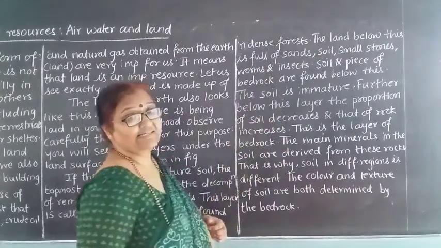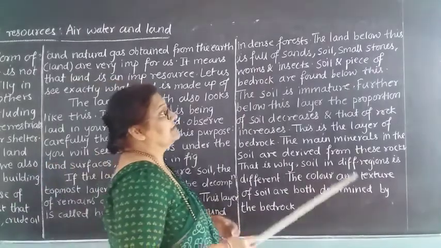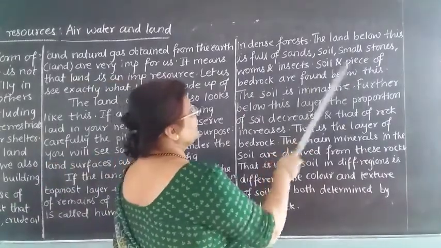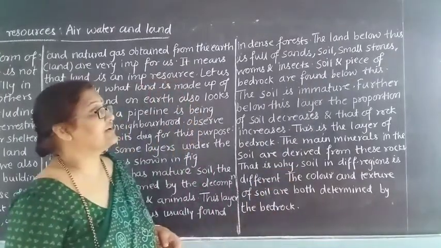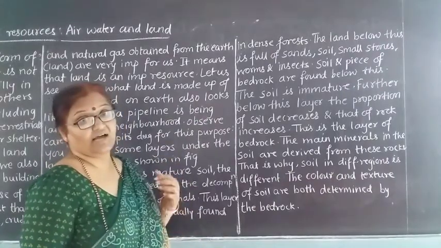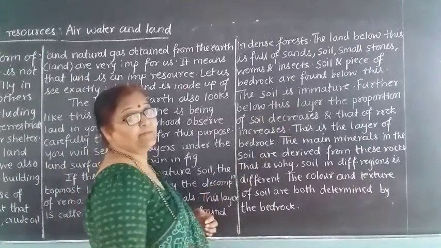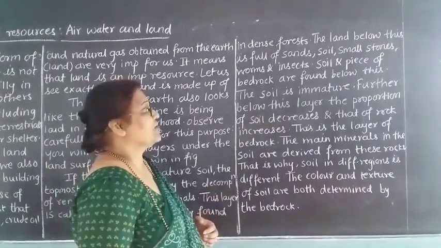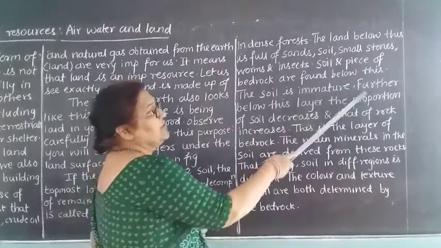Worms and insects are present in the soil or in the earth. Soil and pieces of bedrock are found below this. The soil is immature.